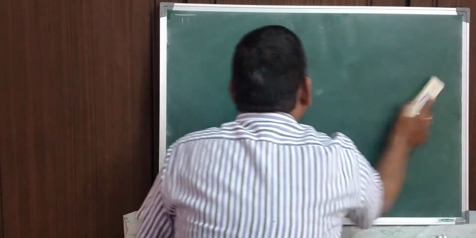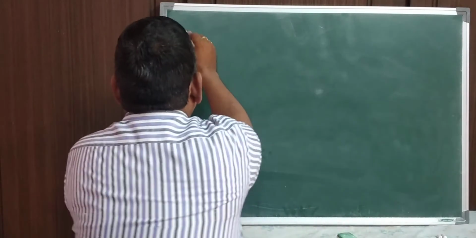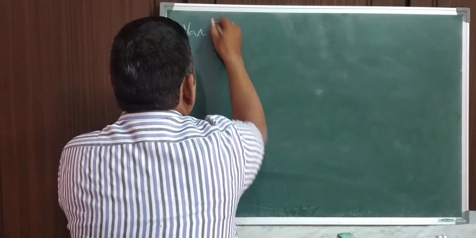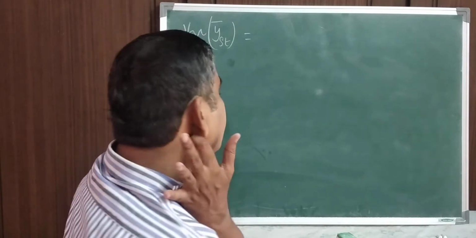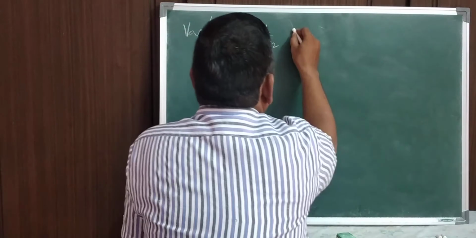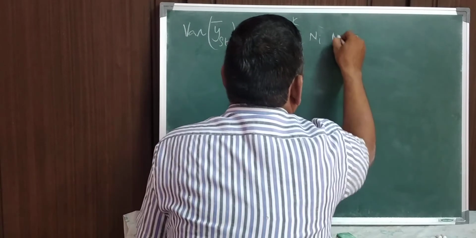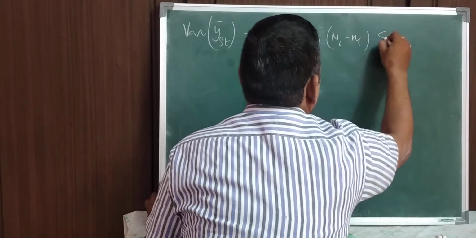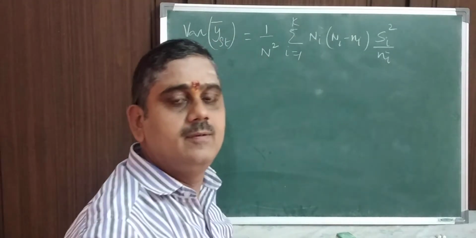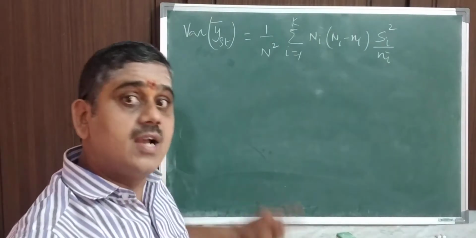So what is the variance of y bar st? We consider it first. What is the formula in stratified random sampling? It is 1 by N square, summation i equal to 1 to k, Ni into (Ni minus ni) into Si square by ni. This is the first formula of the variance of y bar st. This is to be minimized.